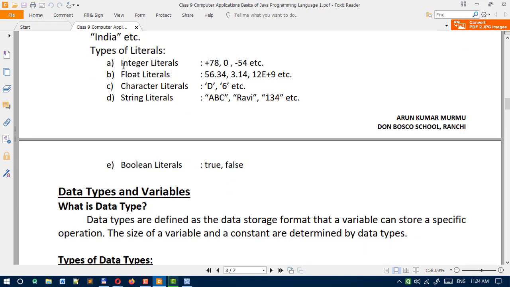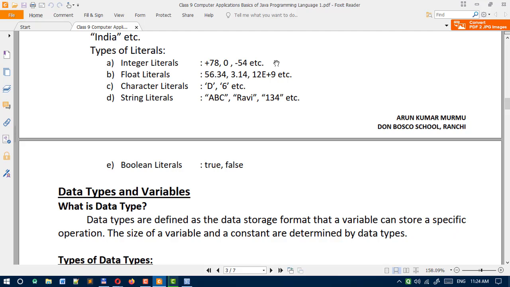First one here, integer literals. Integer means whole number. It can be a positive value, it can be 0, it can be a negative value. Like in the example you can see +78 is positive, 0, and -54 is negative. So these are the integer values. These are constant by themselves; you can see they don't change by themselves.